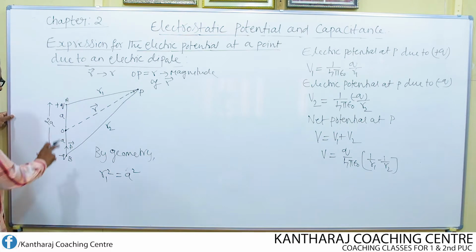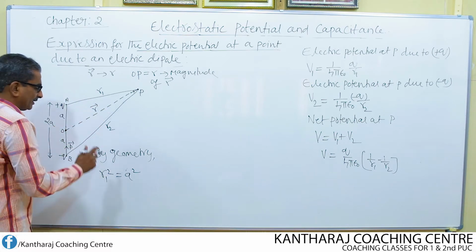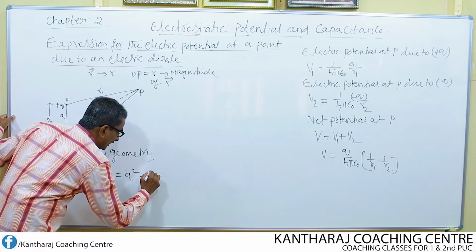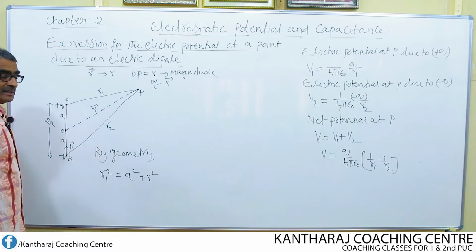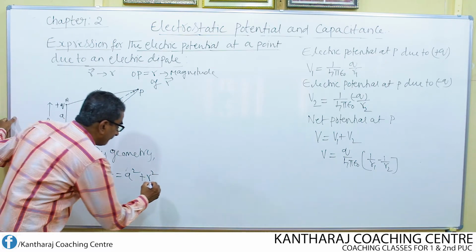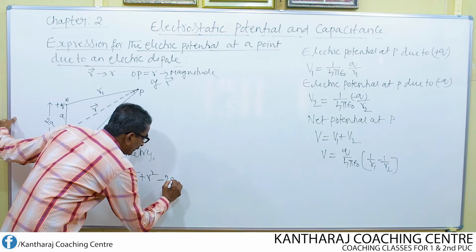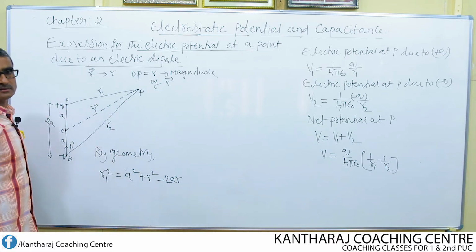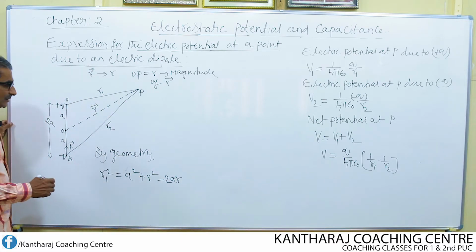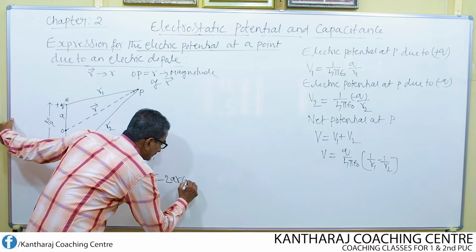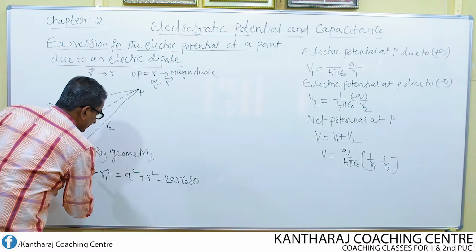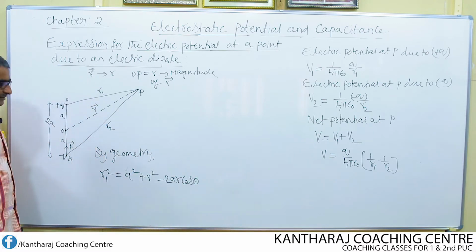So therefore, this side square plus this side square means plus R square. Then I write minus 2AR cos theta. This is written according to the cosine rule by the geometrical method.